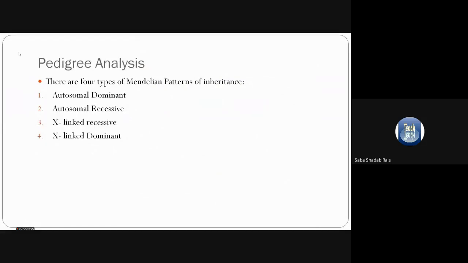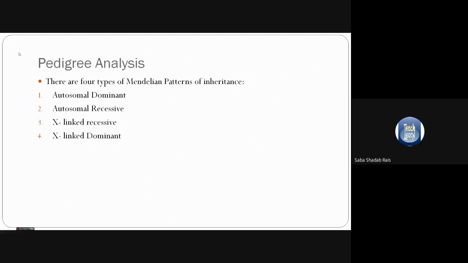Now, Mendel's genetics we had already learned. So, Mendelian patterns of inheritance. Four patterns are given here, but we are aware of two, that is dominant and recessive, right? But when we talk about the human, pedigree analysis can be done only in the human. So when we talk about the human, we have two types of chromosome. One is the autosome and another is the sex chromosome. So for that reason, this pattern dominant and recessive can be seen in both types of chromosome.